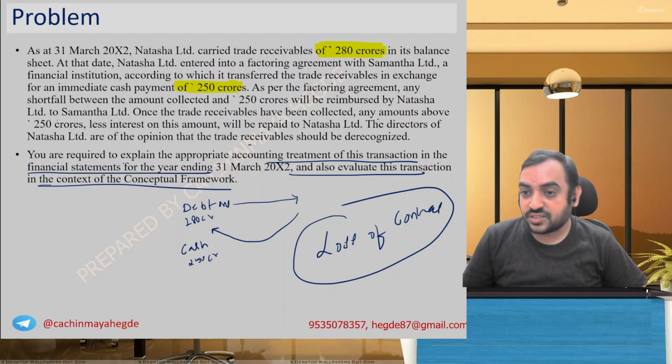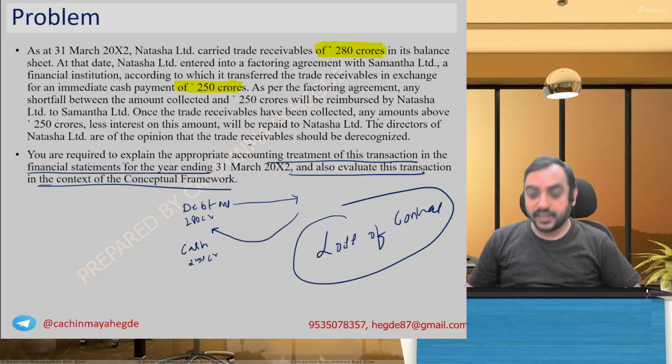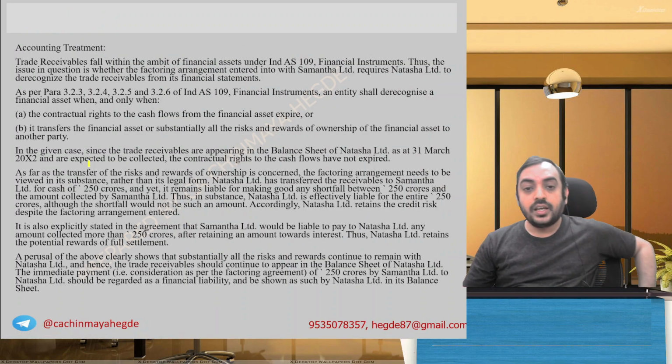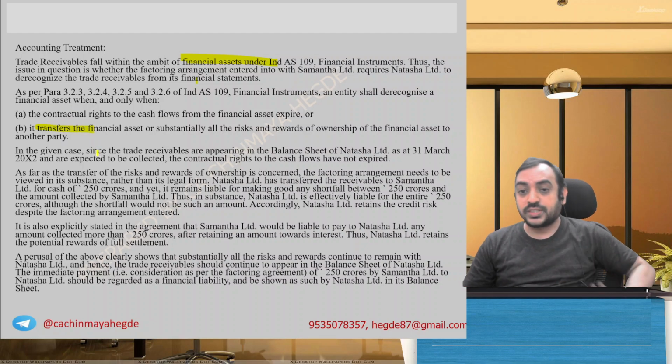So let's see what solution the institute has given in detail. Quickly glance through it. Trade receivable is a financial asset. Thus, the issue with the factoring arrangement is that one shall de-recognize only when the contractual rights expire or are transferred. In the given case, you see the trade receivable is appearing and expected to be collected. As far as the transfer of risk, we are focusing on transfer of risks and rewards.